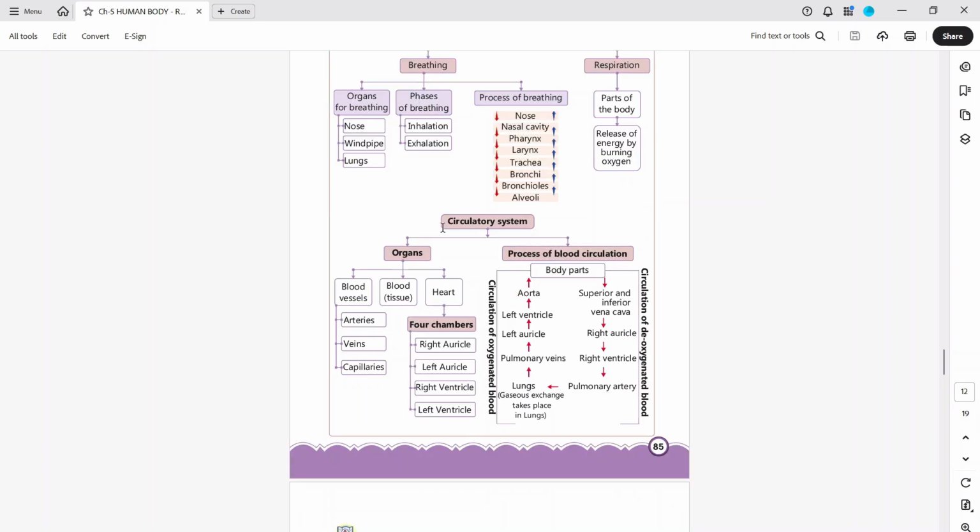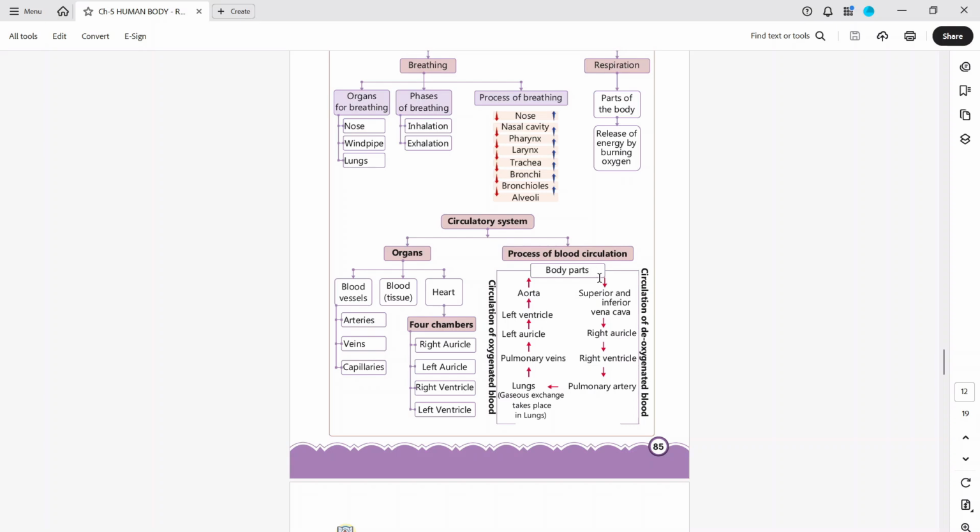And the circulatory system, generally we studied the organs and the process of blood circulation. Organs are blood vessels, blood, and the heart. Blood vessels are arteries, veins, and capillaries. The heart has four chambers: right auricle, left auricle, right ventricle, and left ventricle.